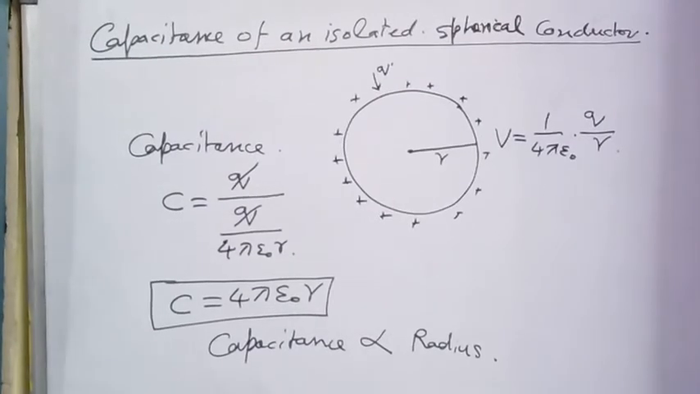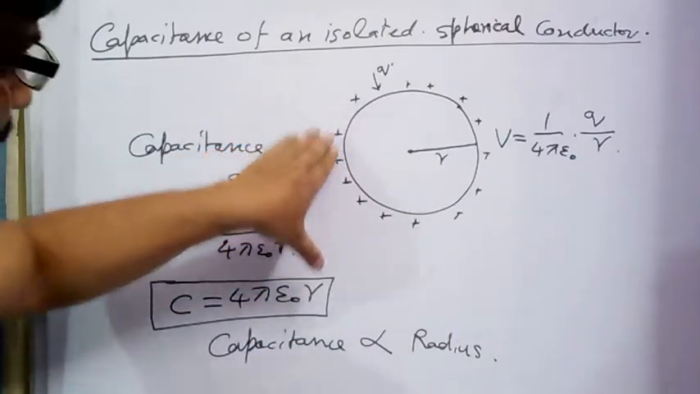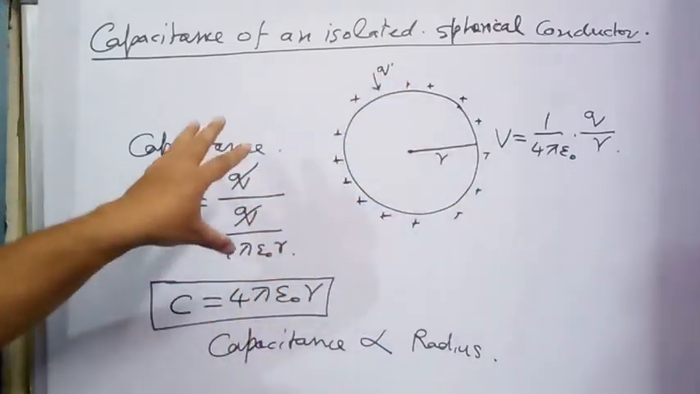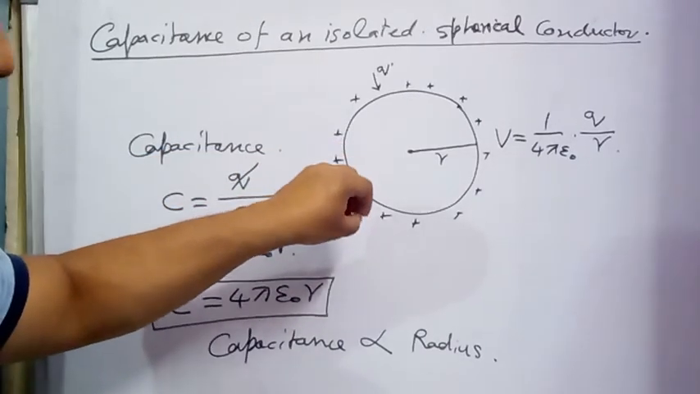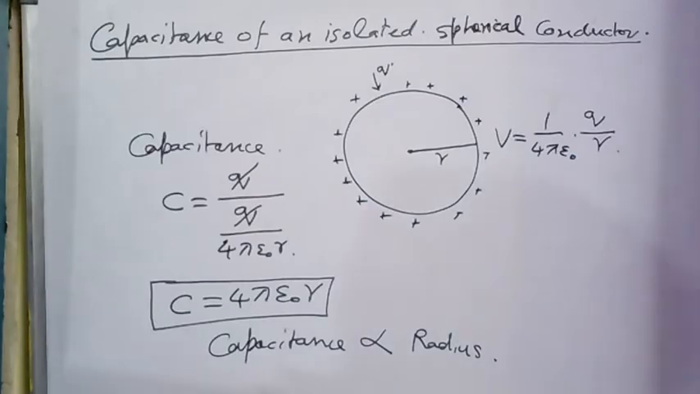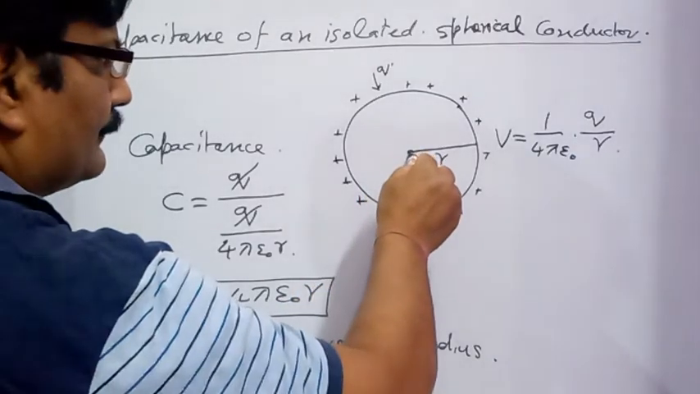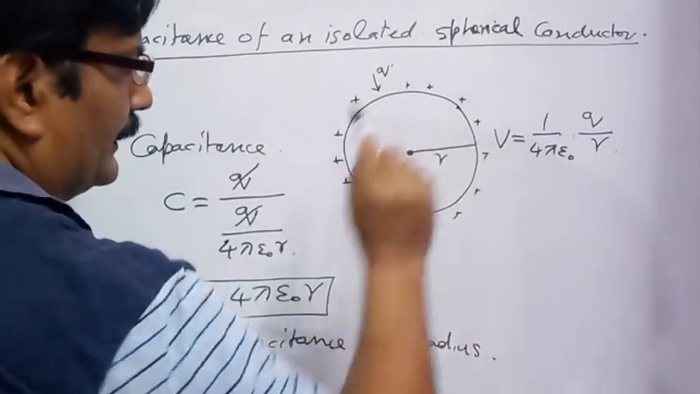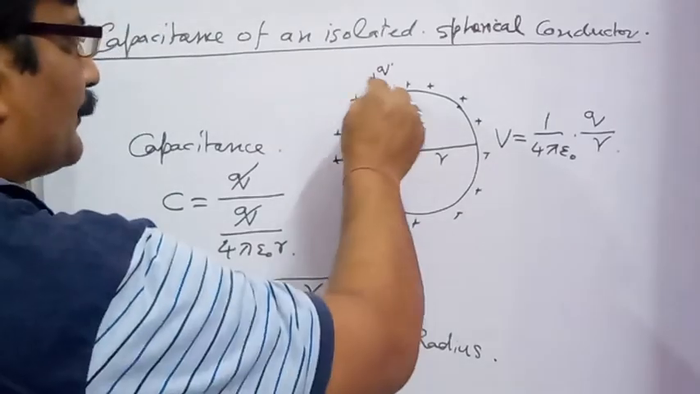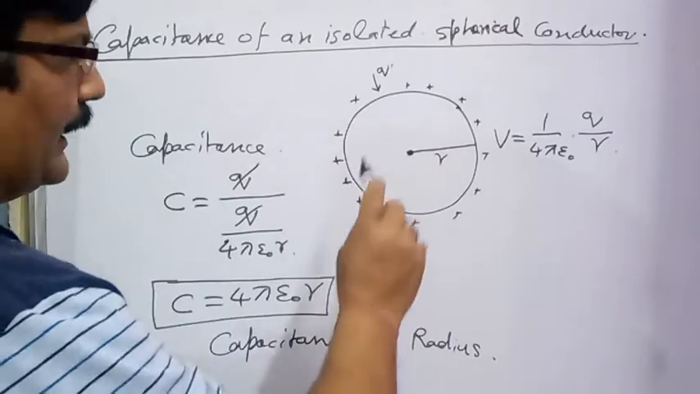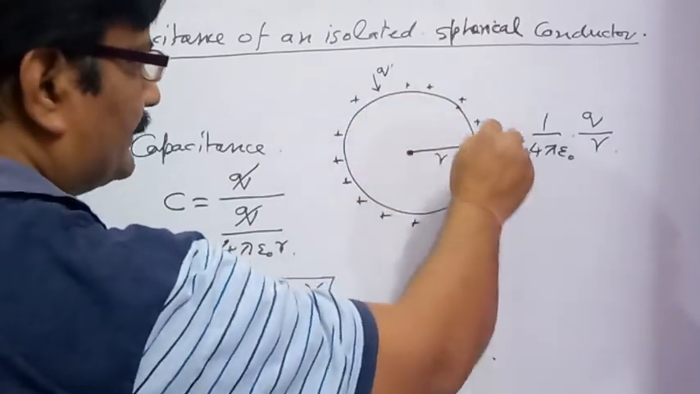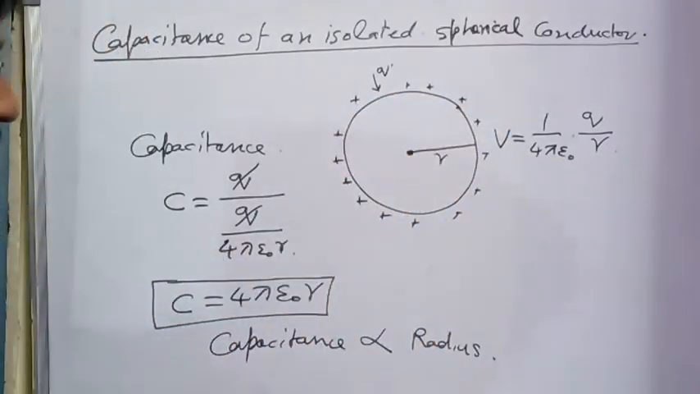Students, in the previous part of the video, we have seen what can be the capacitance of a conductor. Suppose a conductor is spherical. What can be its capacitance, and on what factors will its capacitance depend? If this is a conductor of radius r, suppose q amount of charge is given to the conductor, and that charge is positive, and the charge is spread over the surface of the conductor uniformly.